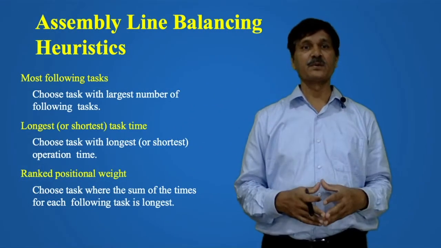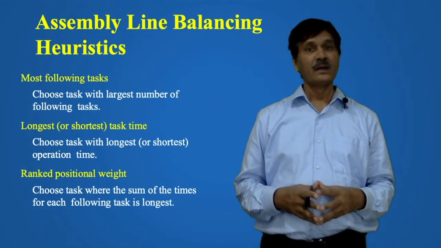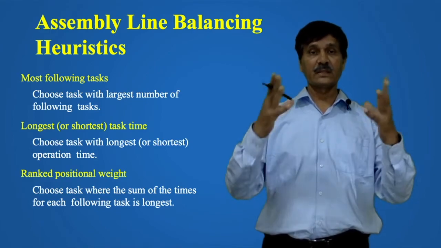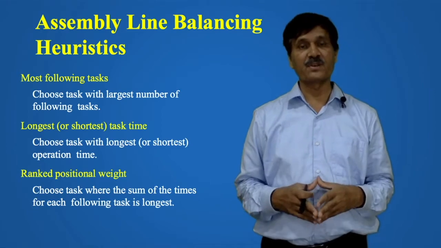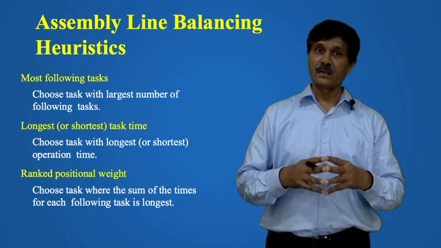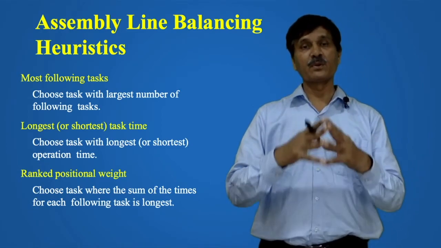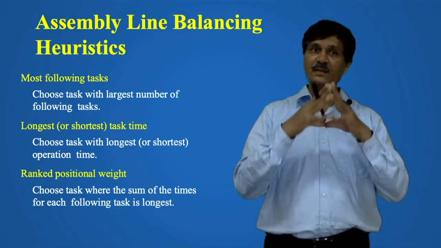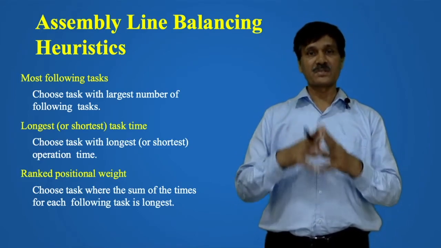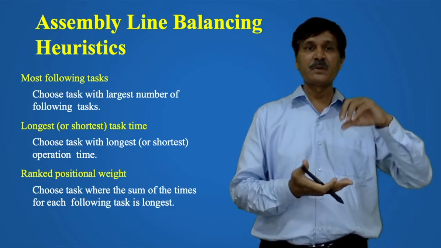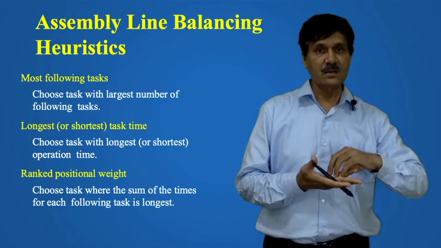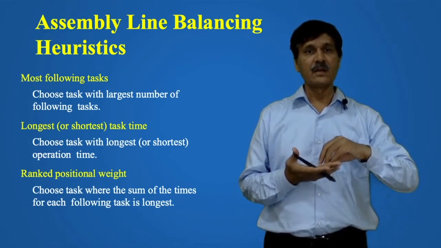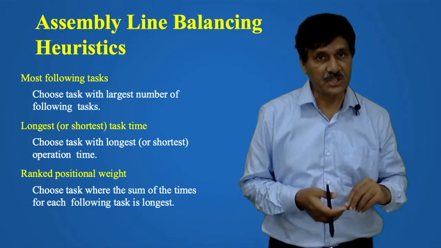Assembly line balancing heuristics. This is important: suppose there are two tasks, which task are you going to assign first? You have to decide on what basis you are going to assign the task. So for that we have made some heuristics. One heuristic may be most following tasks. Second may be the longest or shortest task time. Third may be ranked positional weight.